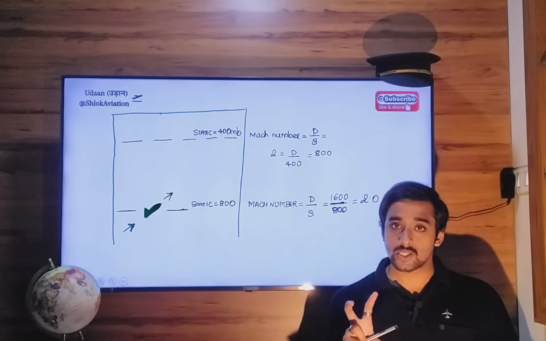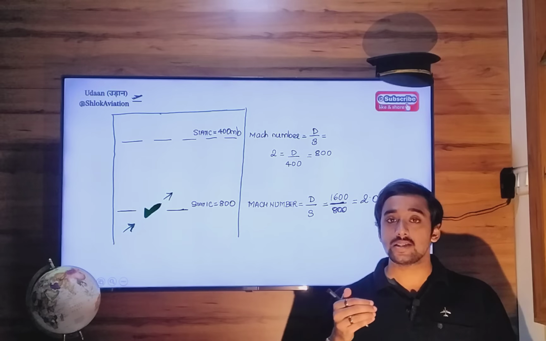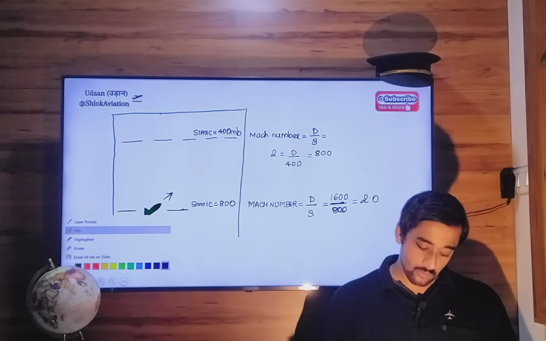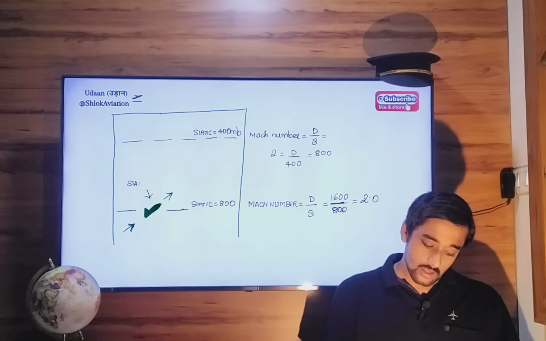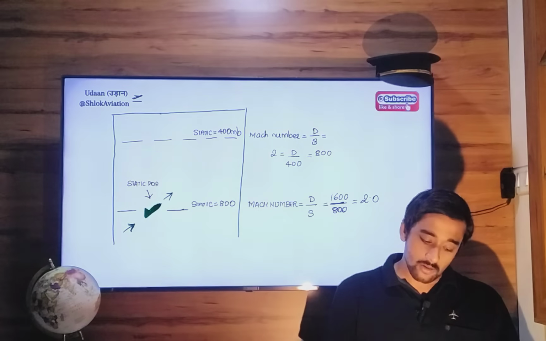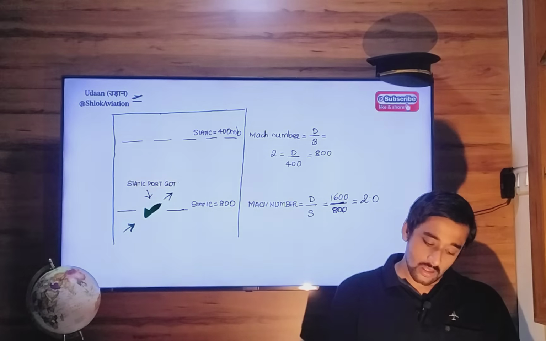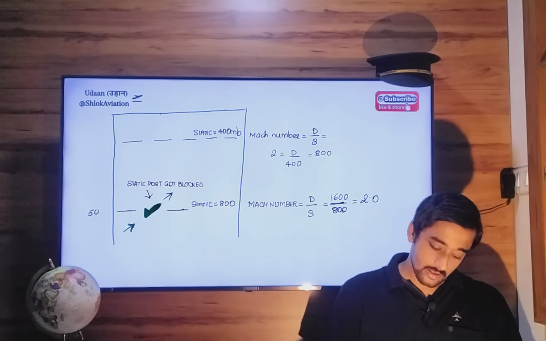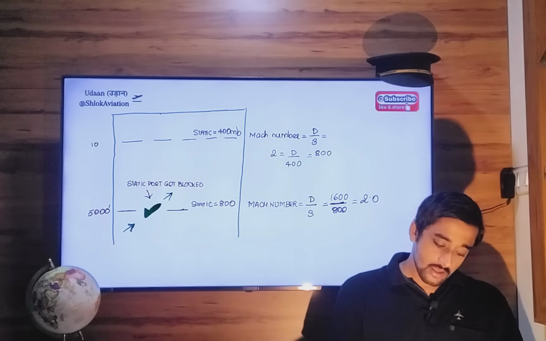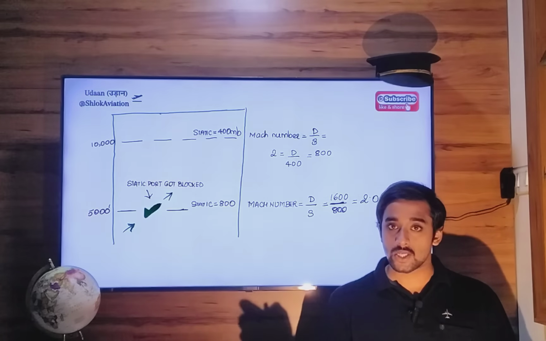But if the static port is blocked, that means the previous static pressure remains. Let's say your static port got blocked at this particular altitude, let's say 5000 feet. What will happen in its journey to 10,000 feet?